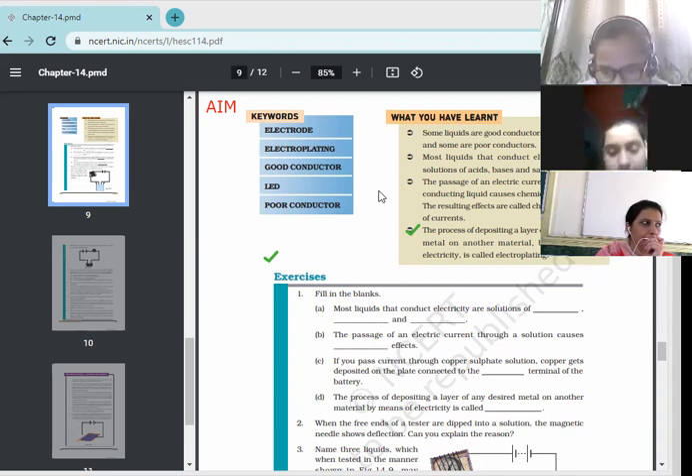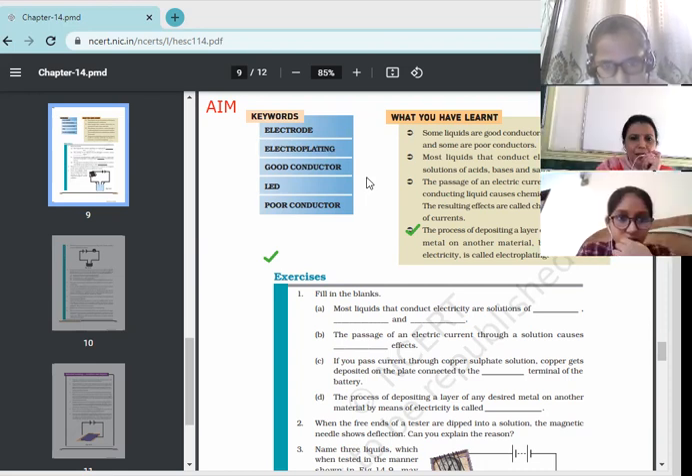LED is the full form of light emitting diode. Yes. A light emitting diode is a semiconductor device that emits light when an electric current is passed through it. Okay. It emits the light when electric current passes through it.